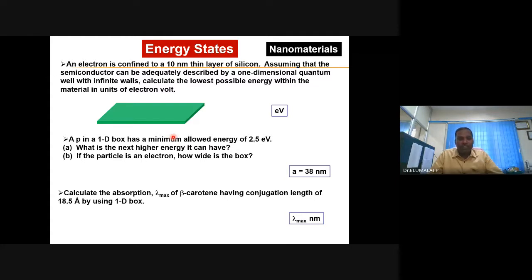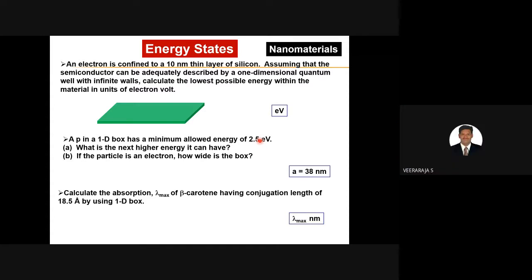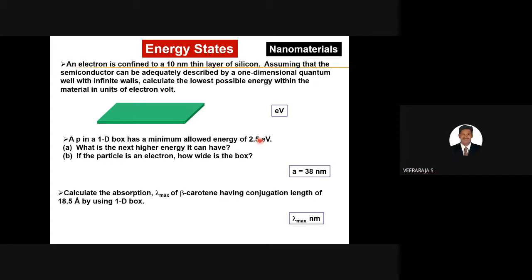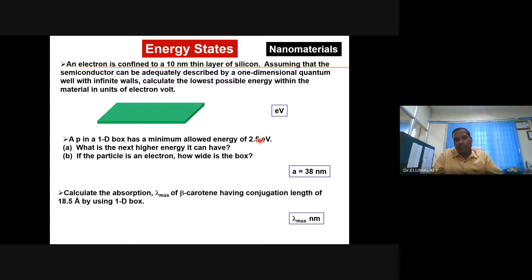It should not require all these explanations. You should have told immediately if you understood properly. Okay, anyway, so the next higher energy level is 10 electron volt. Ground state energy is 2.5. So then I can ask you, what is the band gap? 2.5 electron volts. Is that 2.5? Please check.